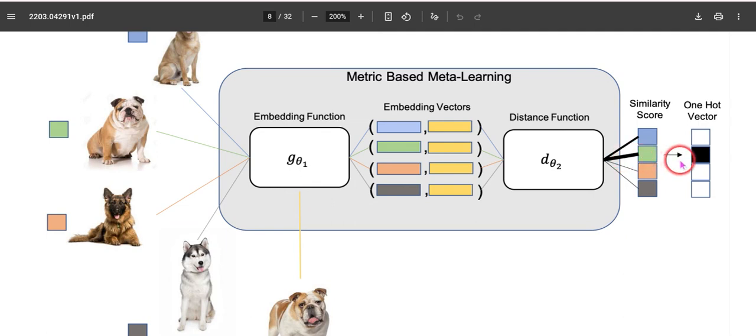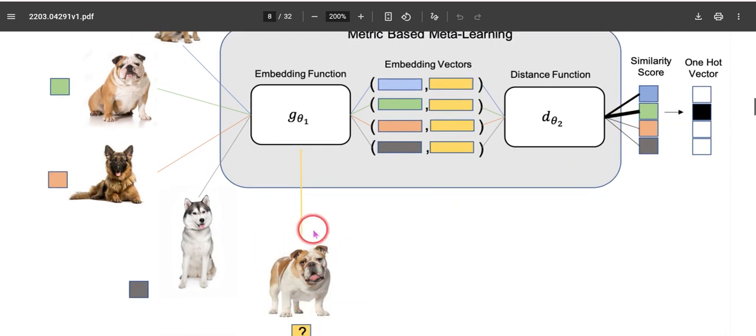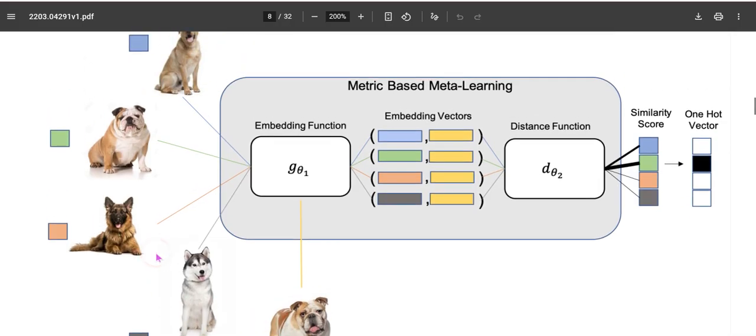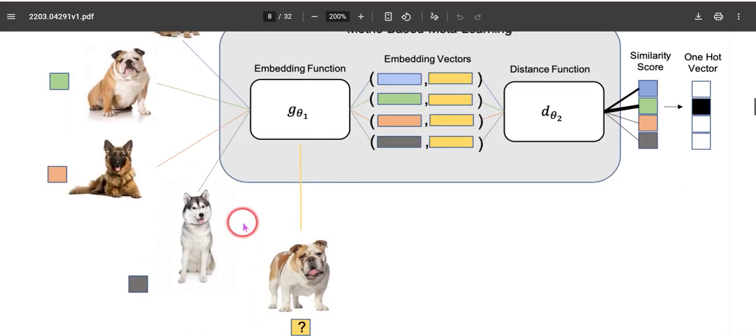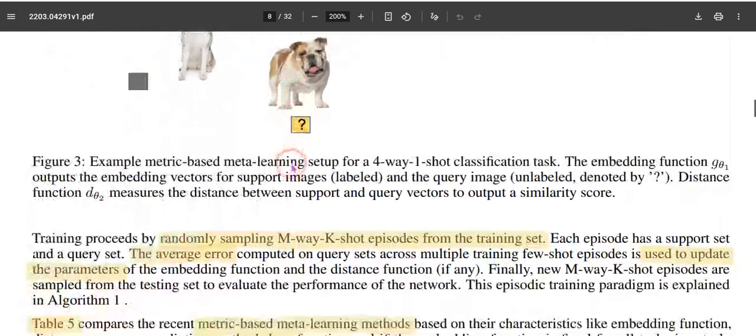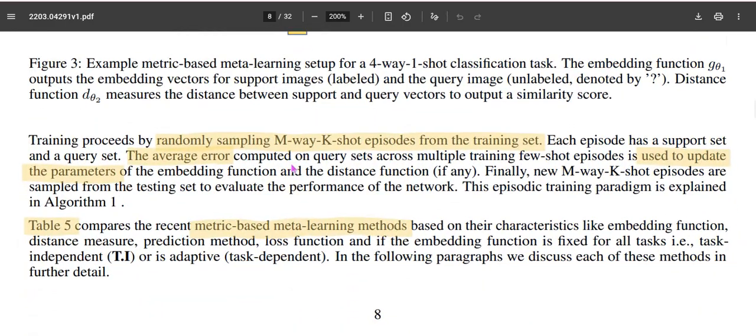So that output would give you which class this query data belongs to among the support set. Here it is 4 classes and one shot, so we have only one support sample per class, and when the query is given, it tries to identify which one. In this case, it belongs to the second category. So this is what metric based meta learning targeting M-way K-shot classification problems is.